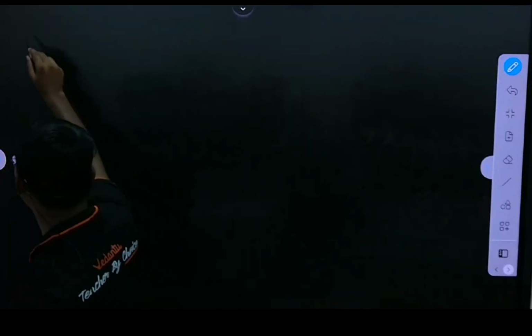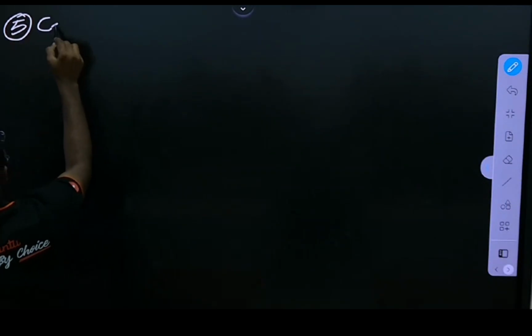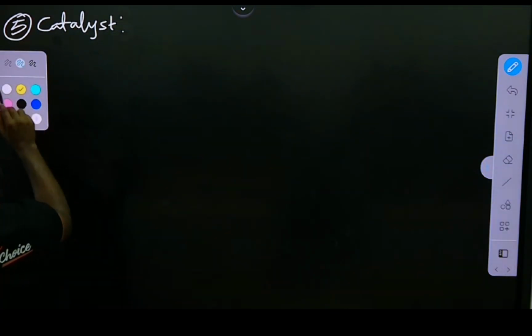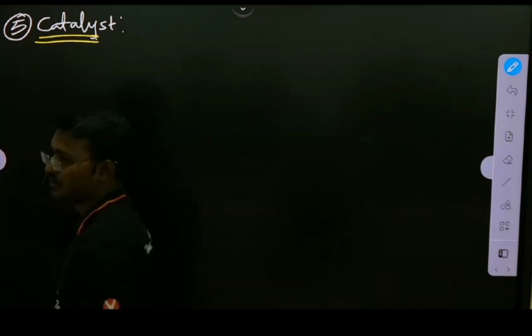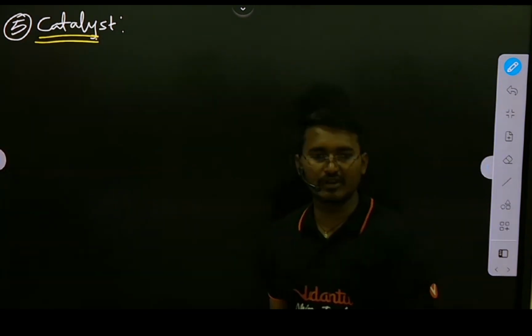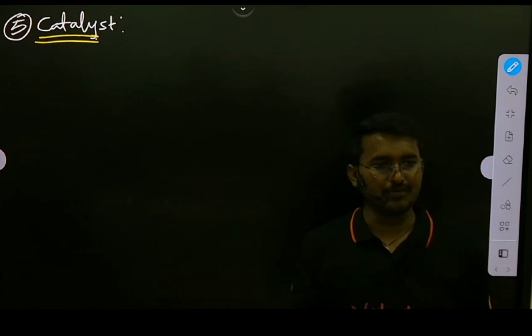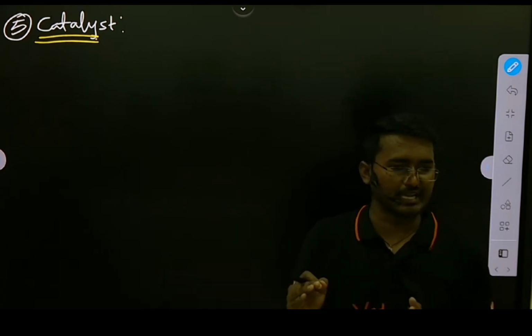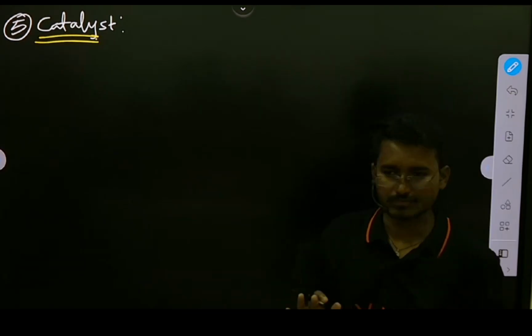catalyst. See here, for a system which is in equilibrium, if we add a catalyst, then the catalyst doesn't affect the equilibrium of the system.